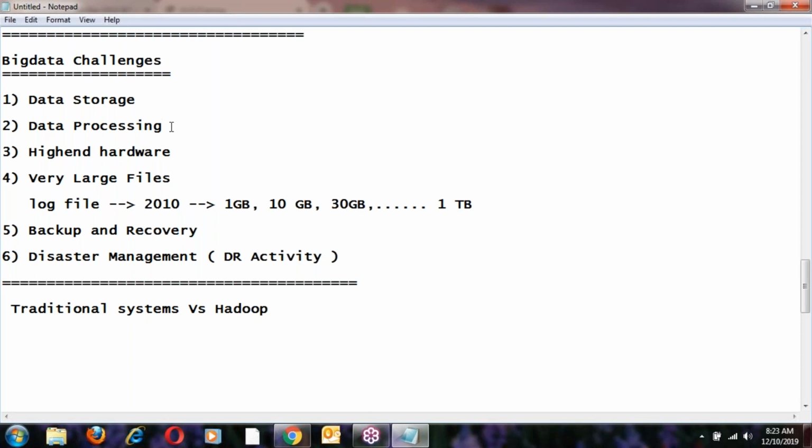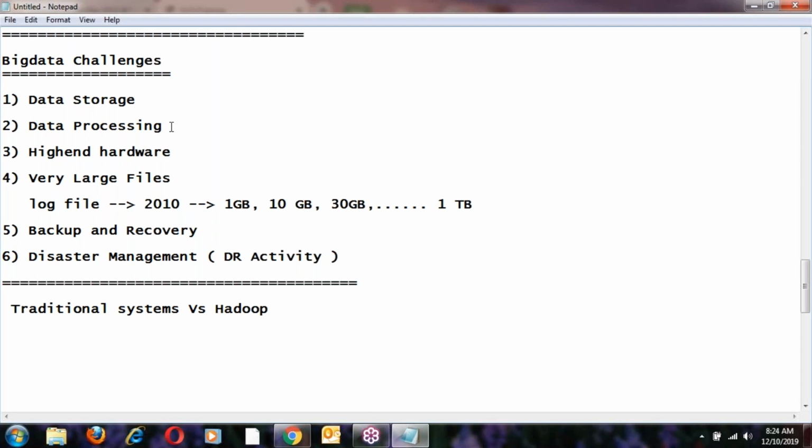Yes, Hadoop jobs work for the data center. Data center maintenance is different; Hadoop jobs are to handle and process data.